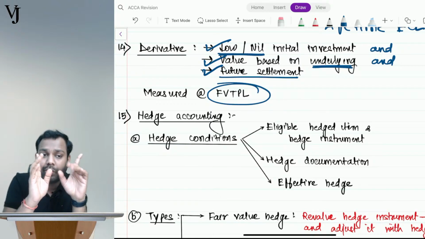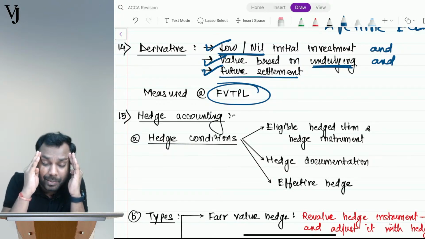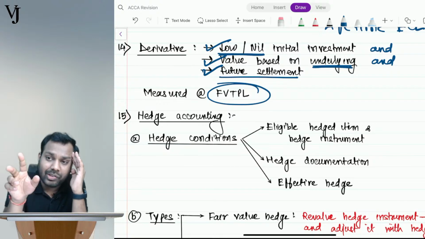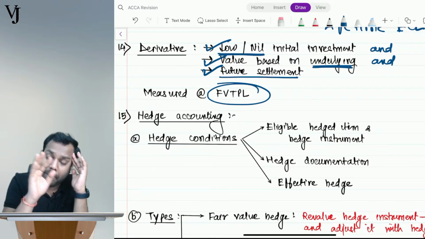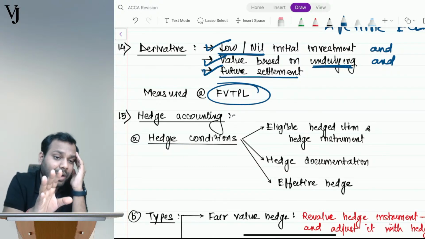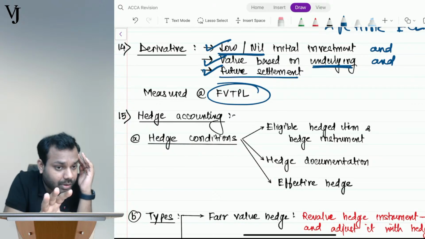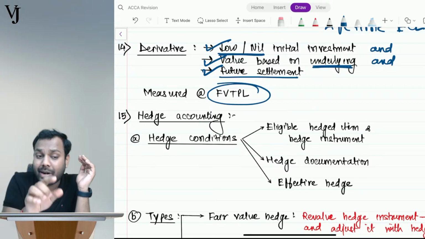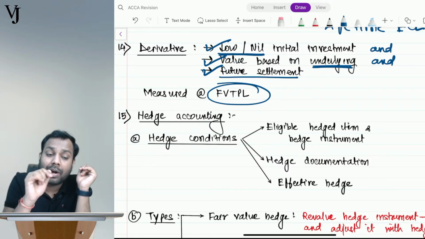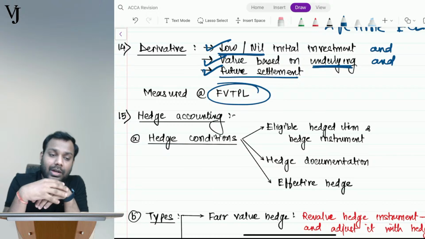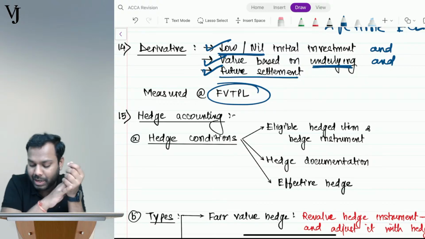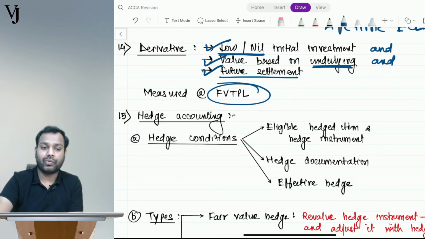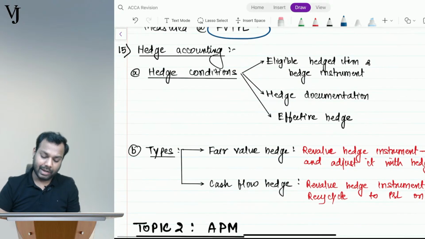So if you have foreign trade payables and the foreign rate is changing, that is covered in IAS 21. But if you have foreign trade payables and you have taken a forward contract on that, that forward contract will be measured as per IFRS 9 on derivative contracts. Is it clear, everyone? Ayush, does this answer your query? I believe in our live classes we have taken a sufficiently good example on this. Now come to hedge accounting.